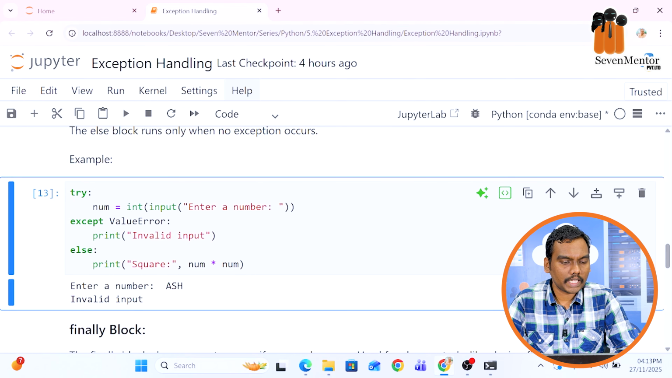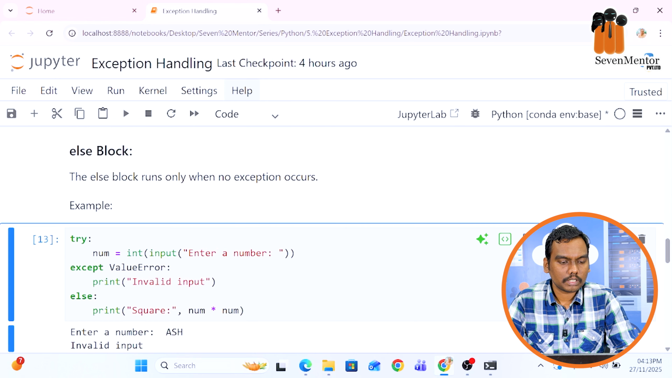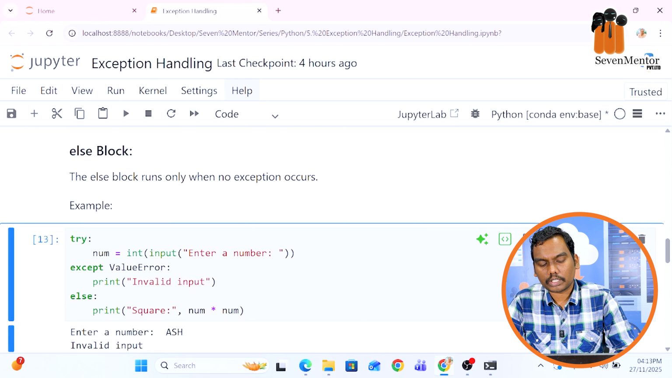So with the help of else block, the output would be the function, the exception, or it can be some expression where we don't have any error,